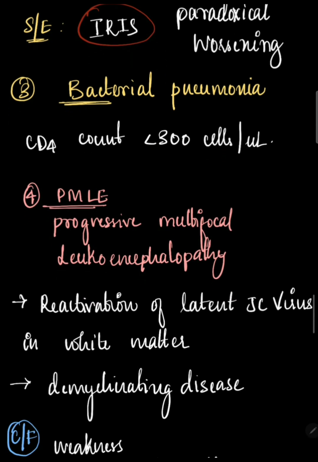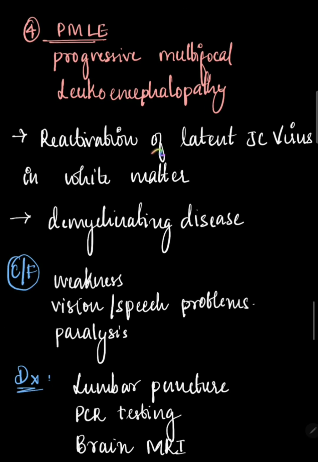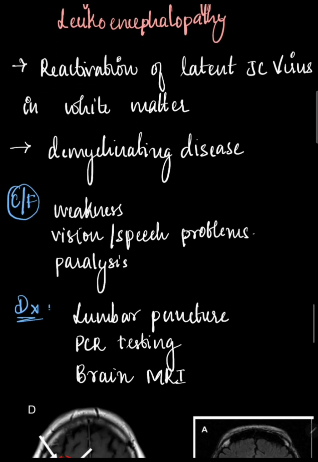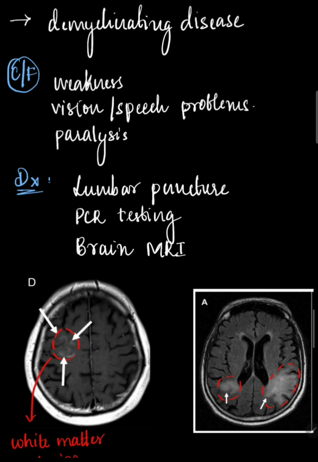And then we have bacterial pneumonia. Bacterial pneumonia usually manifests when CD4 count is less than 300 cells per microliter. Then we have PML, progressive multifocal leukoencephalopathy. This is because of reactivation of the latent JC virus, the John Cunningham virus, in white matter, and it is a demyelinating disease. Clinical features would be somewhat similar to stroke: weakness, paralysis, vision and speech problems, slurred speech.